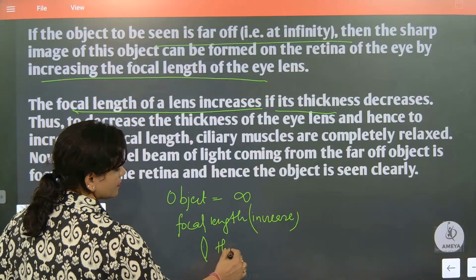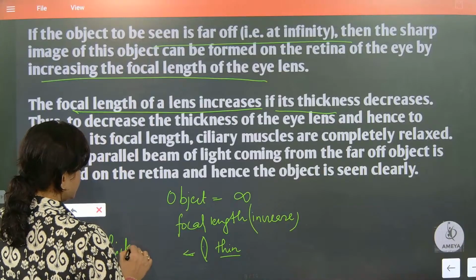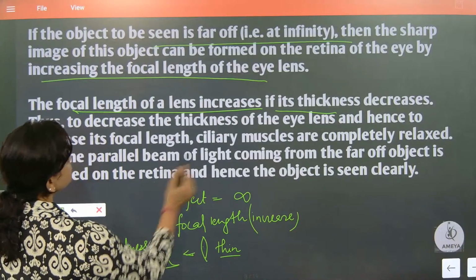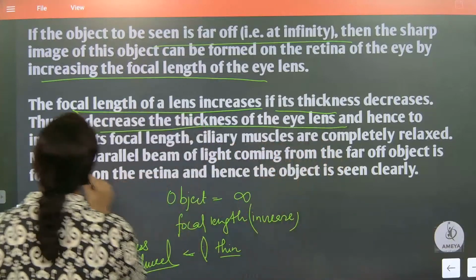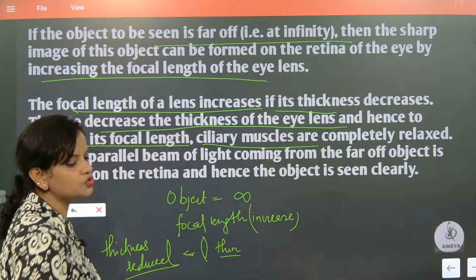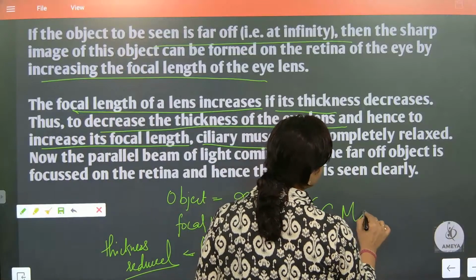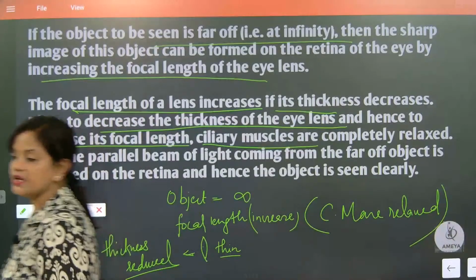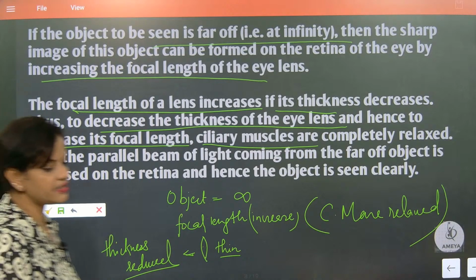When the focal length should be increasing, the thickness of the lens has to be reduced. Understood? See, the thickness decreases. Thus, we decrease the thickness of the eye lens and hence increase its focal length. So, completely relaxed. I told you, the ciliary muscles to see a far off object are relaxed. Please note this one. The ciliary muscles will be relaxed at that particular moment.